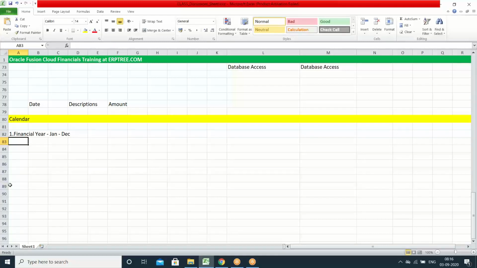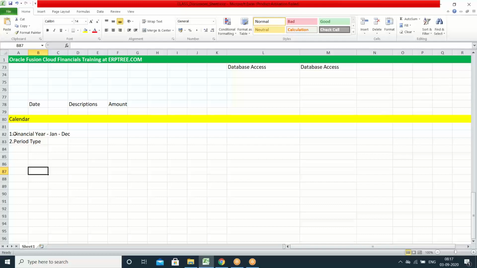Okay, again, when you create this calendar in the system, what is the period type they want to use? Within the calendar, you can have a different period type. Daily we call one period type, weekly we call a period type, monthly we call a period type, quarter also you can take as one of the period types. You can have a number of period types, but in reality, when you look at the business, ideally every business uses monthly as a period type.